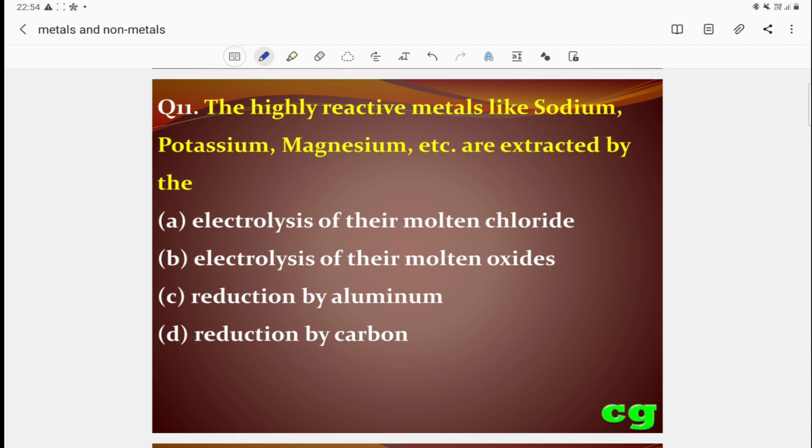are extracted by which process? The more reactive metals are generally extracted by electrolysis of their molten chloride, electrolysis of their molten oxides, reduction by aluminum, or reduction by carbon. Here the correct answer is electrolysis of their molten chloride. The chloride salt, by electrolysis, forms metals, but the salt should be in molten state, not in aqueous state. So by the electrolysis process, highly reactive metals can be extracted.